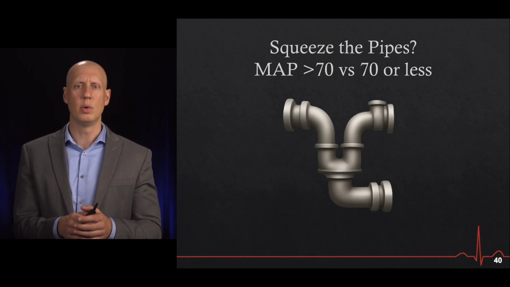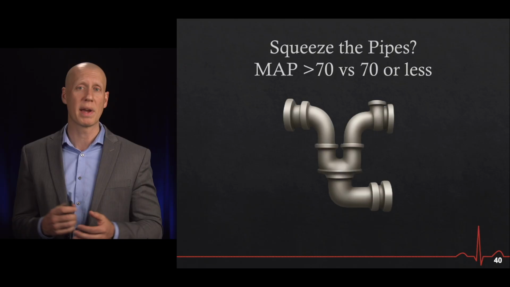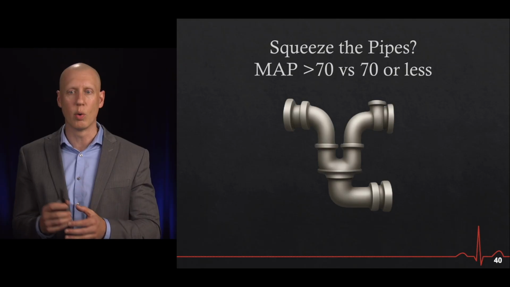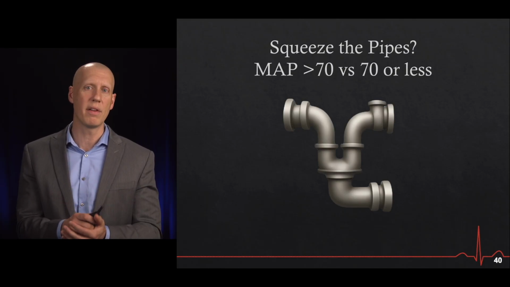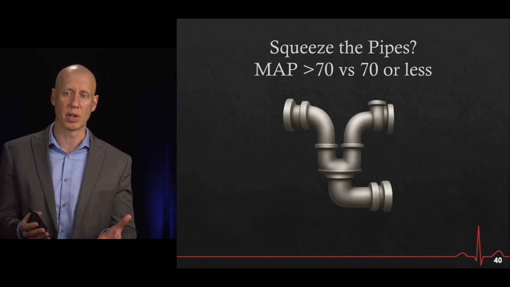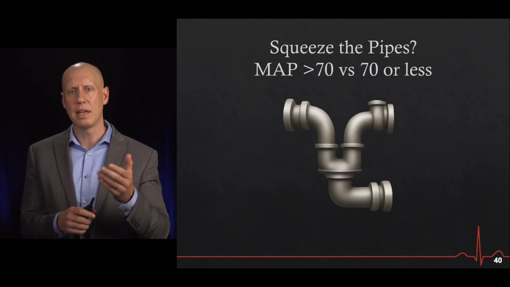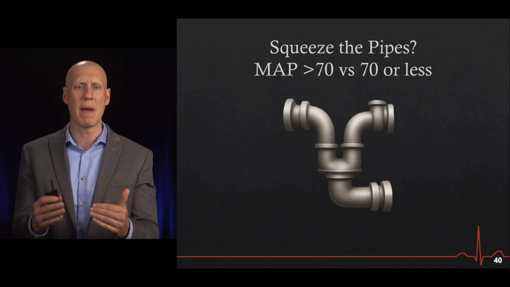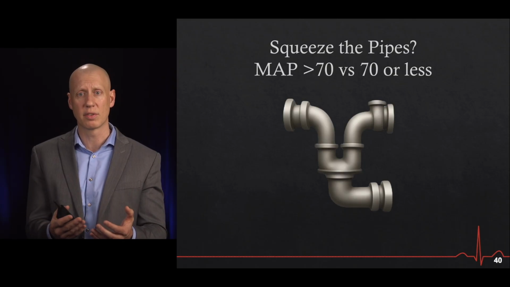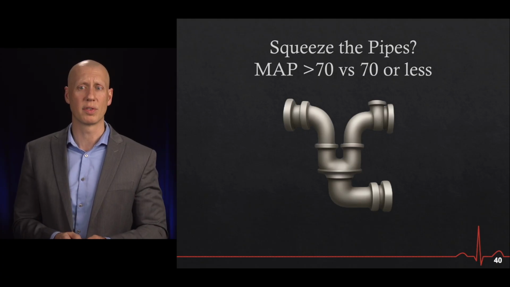Recently, a systematic review and meta-analysis was performed that identified 4 studies actually on this topic, 4 prospective randomized control trials examining this question about a higher MAP versus a lower MAP. And unfortunately, there was no benefit in the patients that received a higher mean arterial blood pressure relative to those who had a MAP of 70 or less. This doesn't tell us the exact mean arterial blood pressure to shoot for, but it does tell us that focusing on getting the MAP greater than 70 as a routine clinical practice in patients after they get return of spontaneous circulation really is not something that we need to be doing right now, and our efforts may be better focused elsewhere.